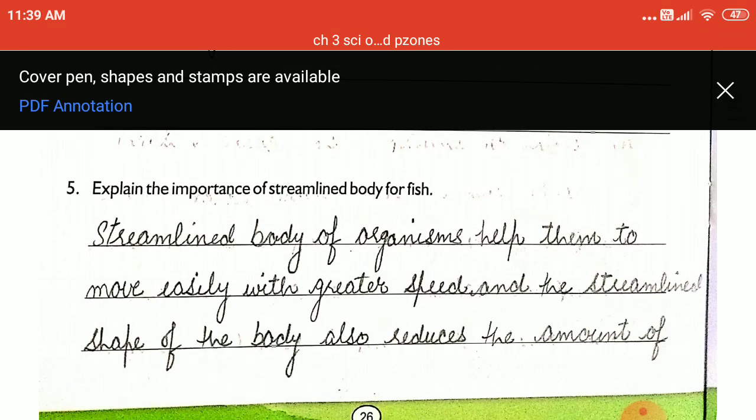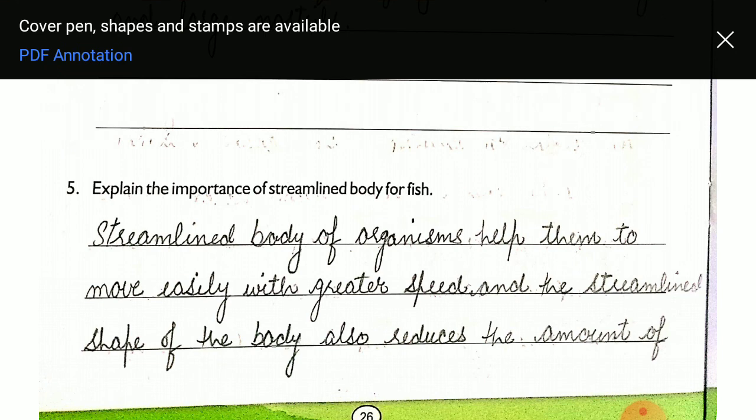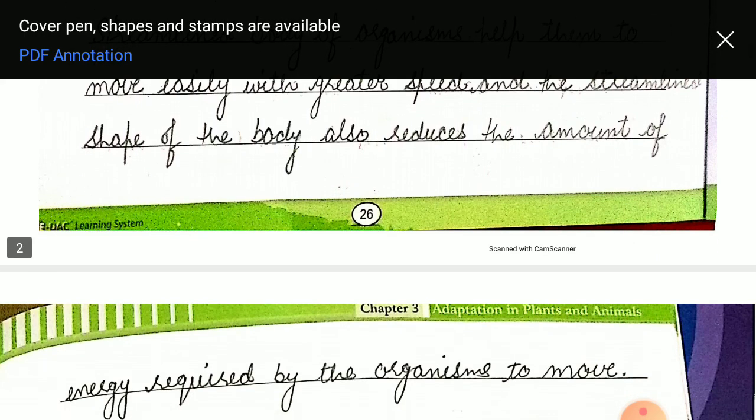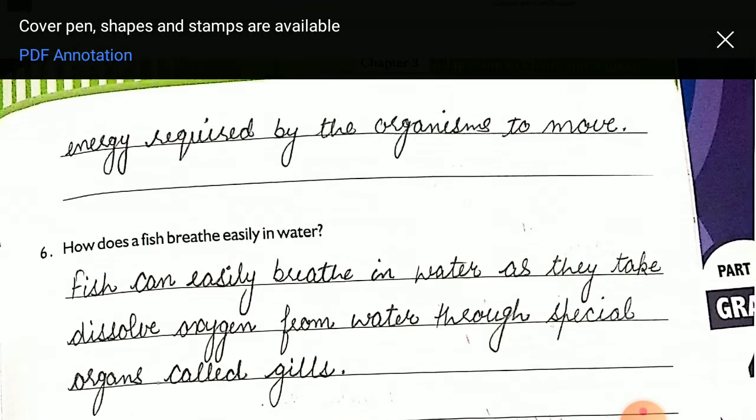Now what do you mean by streamlined body? Streamlined bodies are those bodies which are narrow from the edges. From the edges they are narrow, and from the center they are broad, like the body of a fish, or like the body of a bird. So how does it help fish? It helps them to move easily with greater speed, and the streamlined shape of the body also reduces the amount of energy required by the organisms to move.